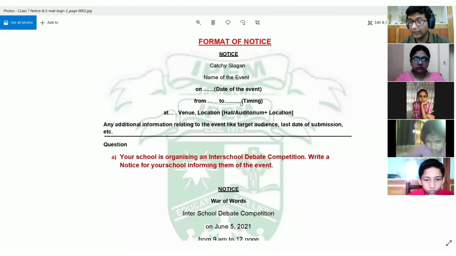All right. Then in the next line, you are going to write "at", and then you will provide the venue where it is going to be held. If it is a sports competition, then you can write the name of the field where it is going to be held. If it is some debate or elocution competition or something, then you can mention the name of the hall or the auditorium where it is going to be held, right? So you have to name the venue.